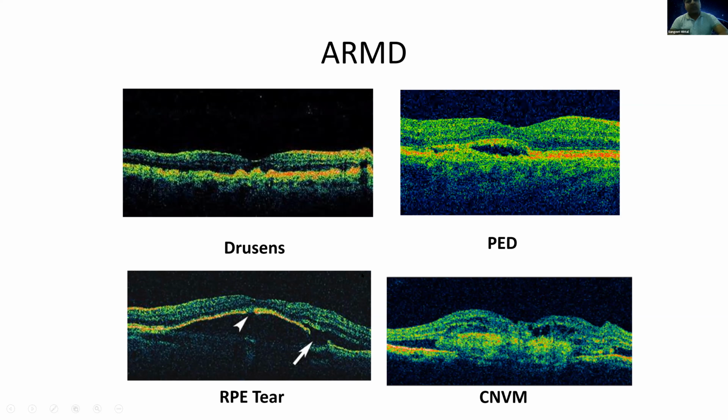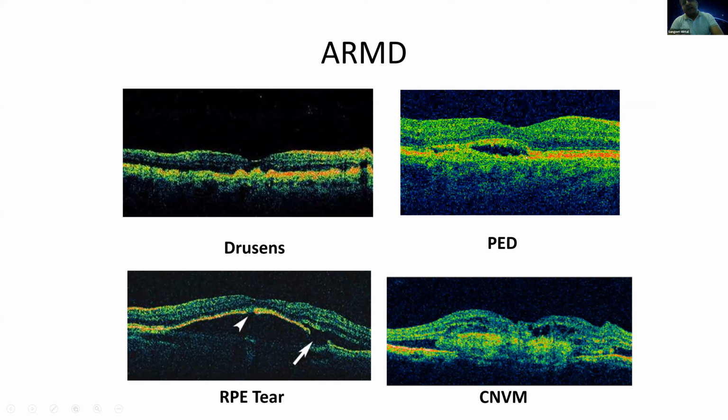On the top left, these are various patterns of age-related macular degeneration which you may be seeing. You see this is a convoluted, up and down, bumpy surface of the retinal pigment epithelium. This is due to drusen. You can see there is no intraretinal or subretinal fluid. These are just drusen, this convoluted type of retinal pigment epithelium. So if you see a scan like this, you just say that these are drusen and nothing else. There is no wet AMD. It's the early stage of dry AMD.